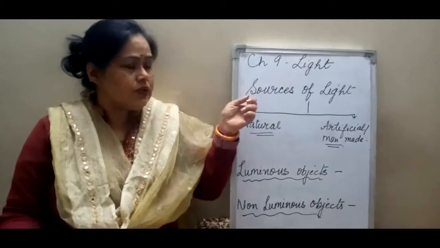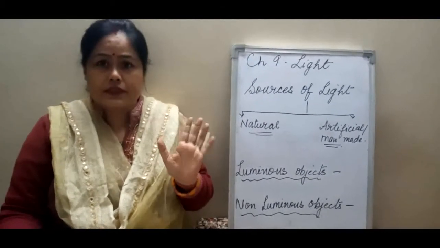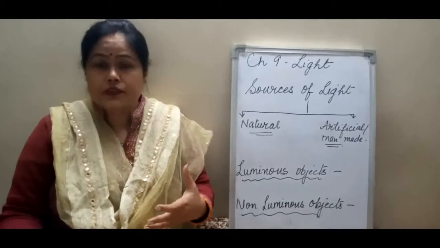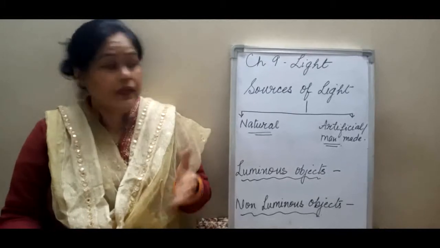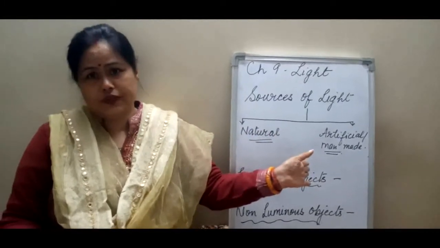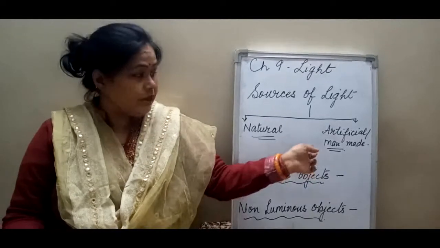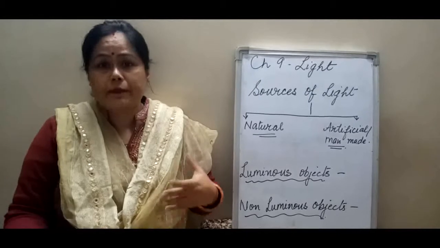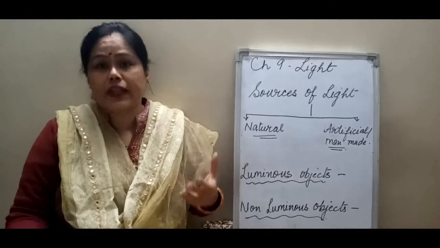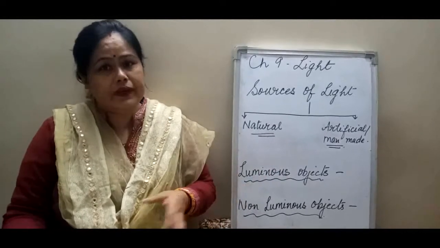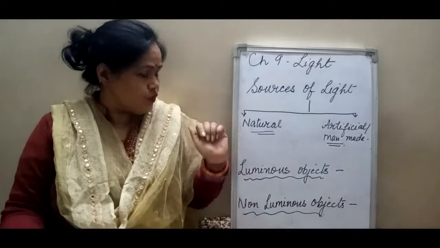Now we will see what are the sources of light. Sources of light means from where do we get light. So the sources of light can be natural sources of light and artificial sources of light. And what do you mean by artificial sources of light? Light that is man-made. Things that give out light and that is man-made are artificial or man-made sources of light.